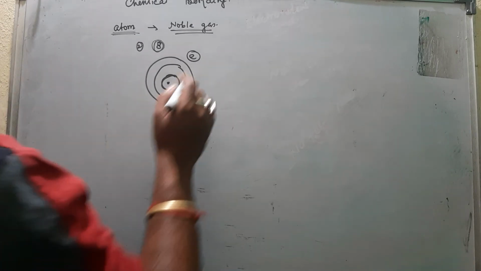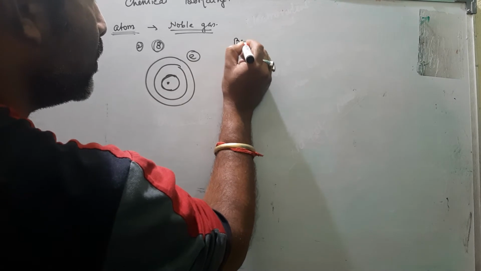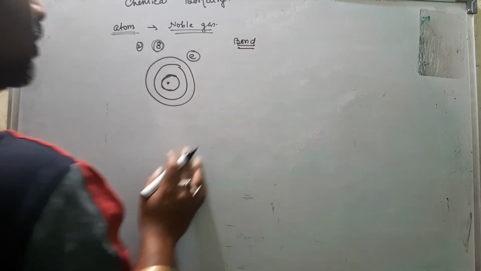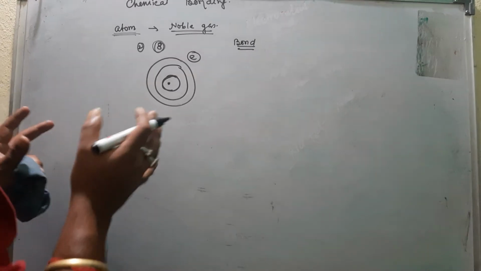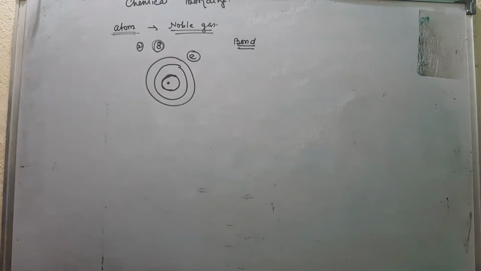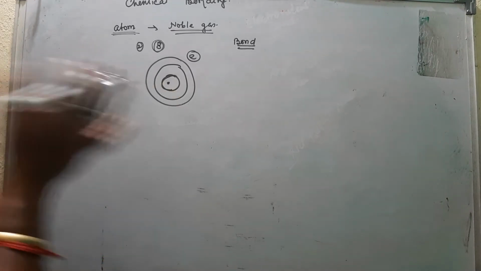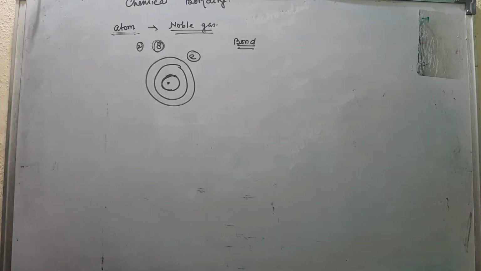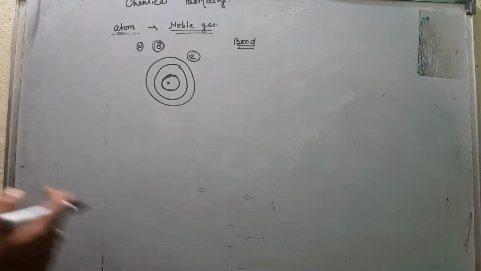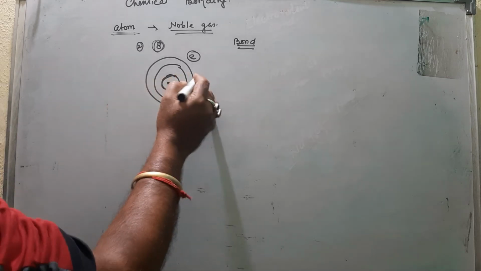So this is known as a bond. The attraction between the atoms of elements forms a binding with each other, and a bond is formed. So this bond we can say is the chemical bond, and we can define it like this.